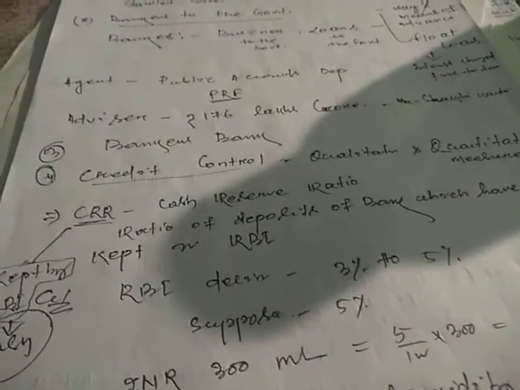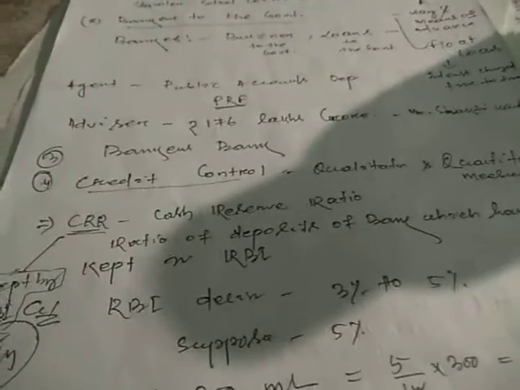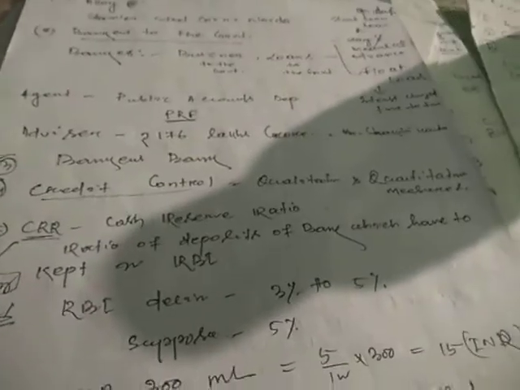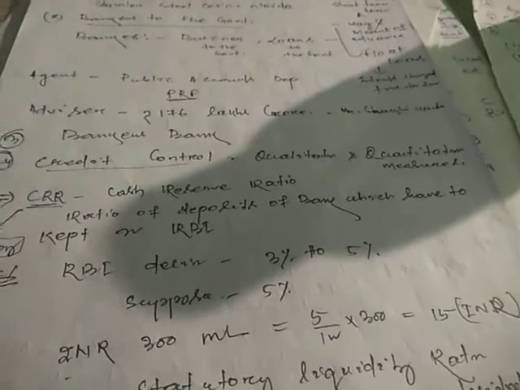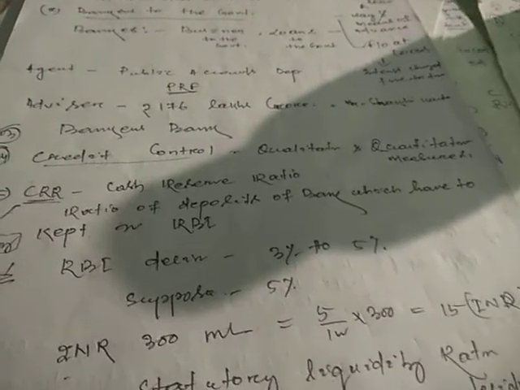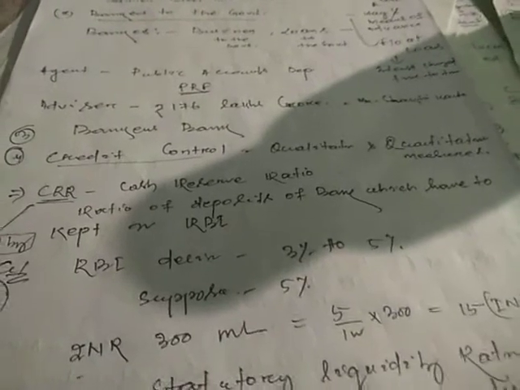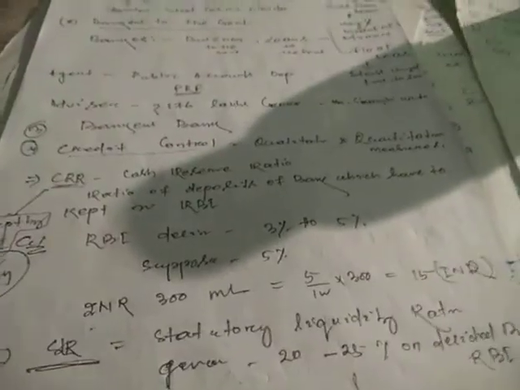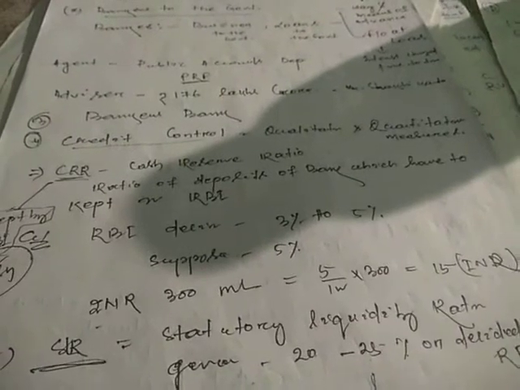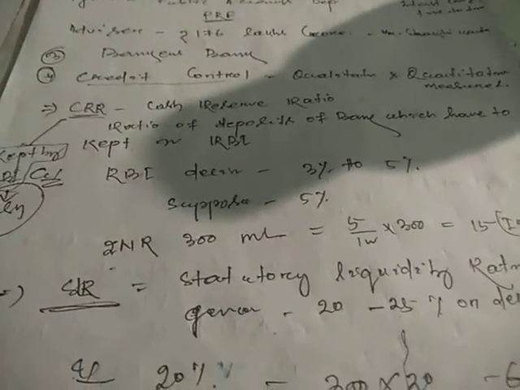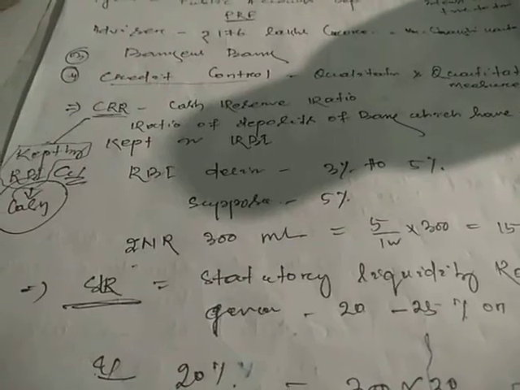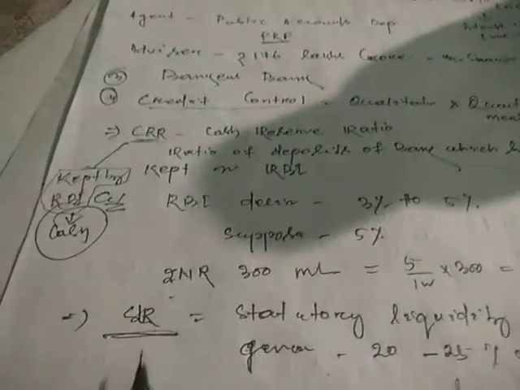Then the fourth function of RBI is credit control. Credit control in the sense, some qualitative and quantitative measures are taken for the credit facilities, because the ultimate aim of RBI is to provide credit facilities to different sectors. Under credit control, there are two quantitative structures you have to consider here: one is CRR, another is SLR.